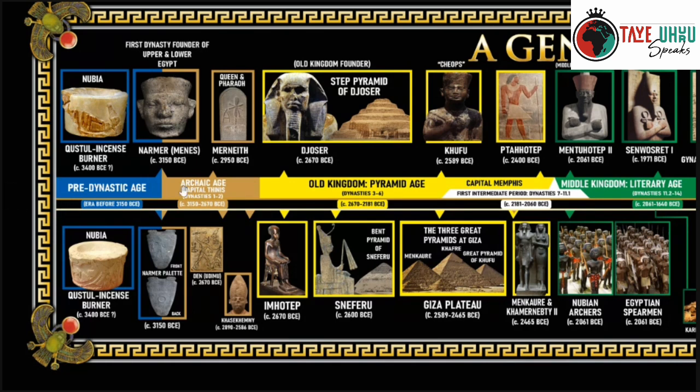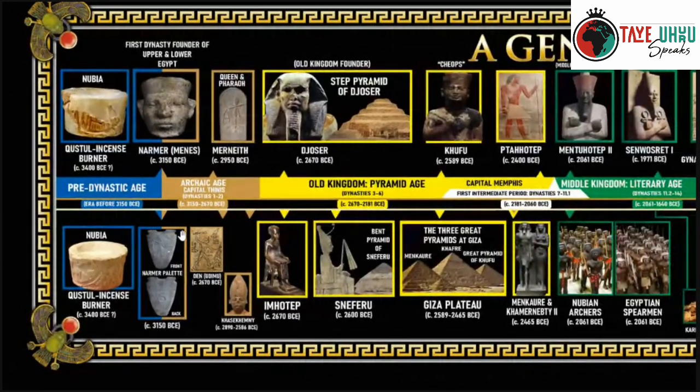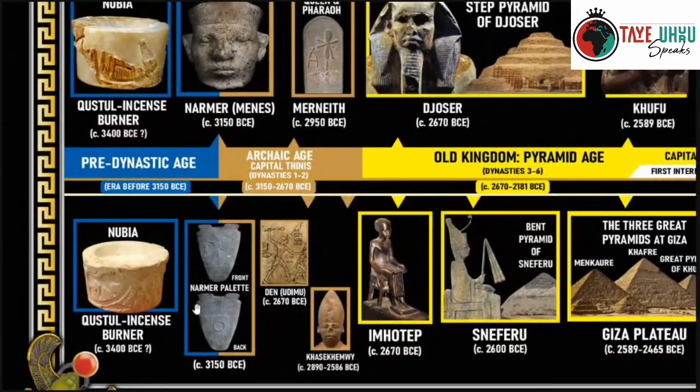How do you know Narmer was the first that brought the two Egypts together? Well, there's a place in Egypt called Hierakonpolis, and in that city state, when there was excavation, they found this stela right here, the Narmer palette.